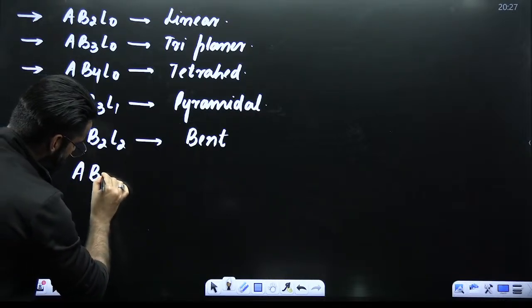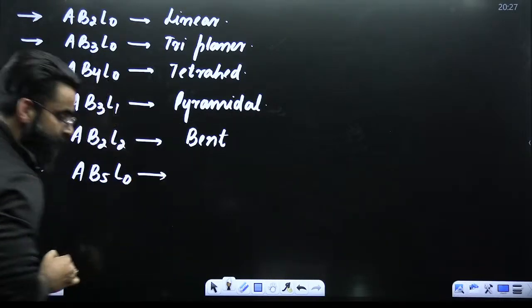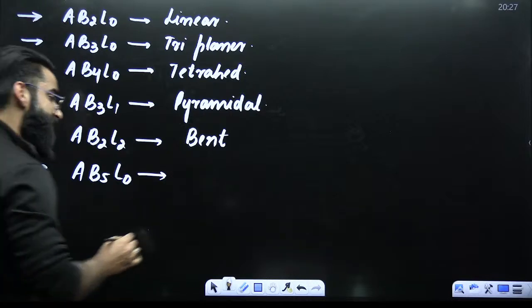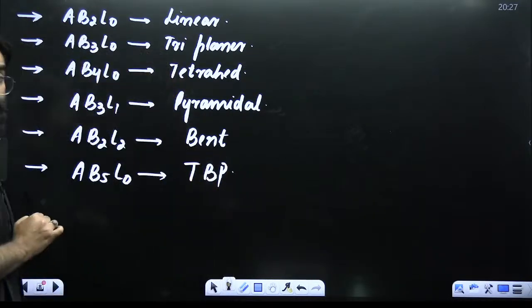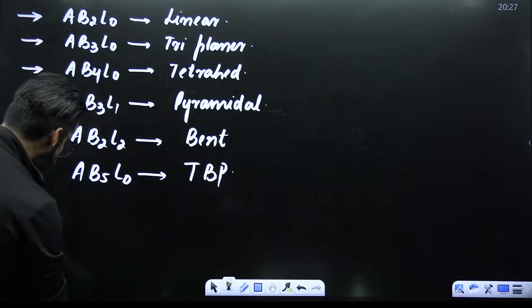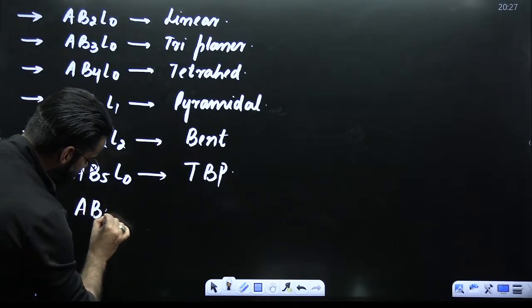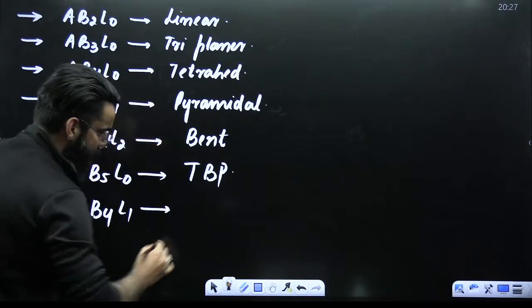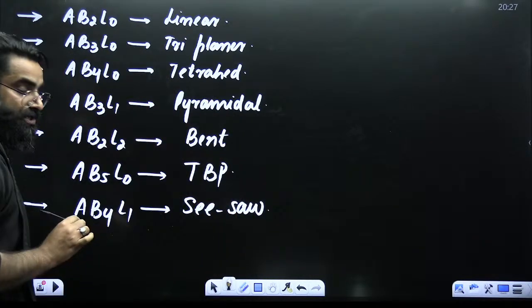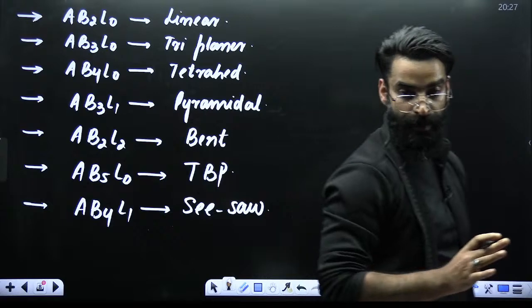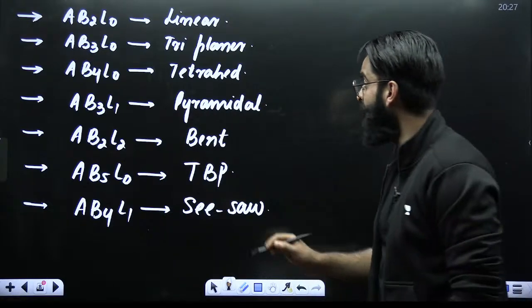Whenever you see a molecule of the type AB5L0, the shape of the molecule is going to be trigonal bipyramidal. Whenever you see a molecule of the type AB4L1, the molecule is going to be of seesaw shape.